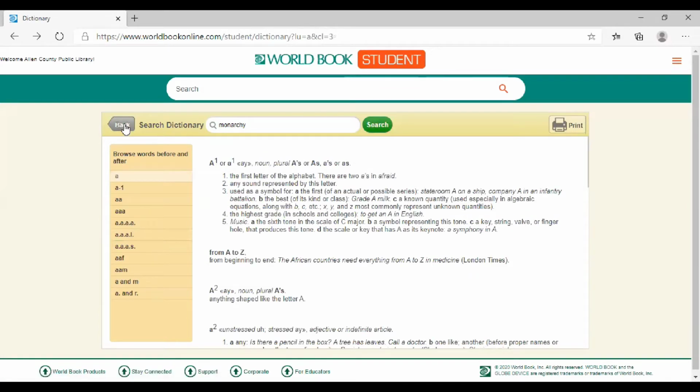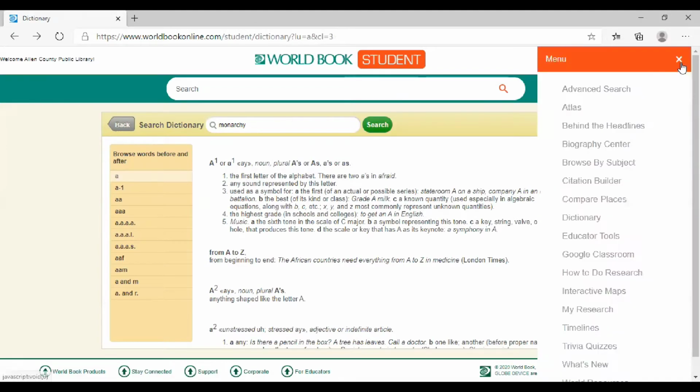Okay. And then we're going to go back to our headings. And then they have educator tools and Google Classroom, which might be something that you can explore with your media librarian, or if you happen to come into the public library and talk about these types of things, it might help you in your research.